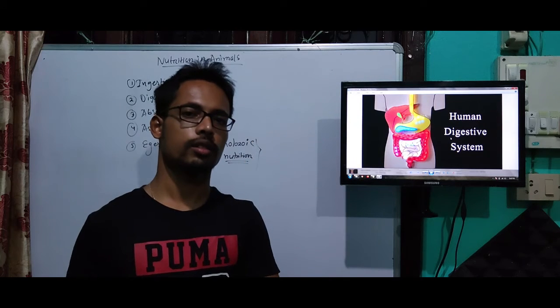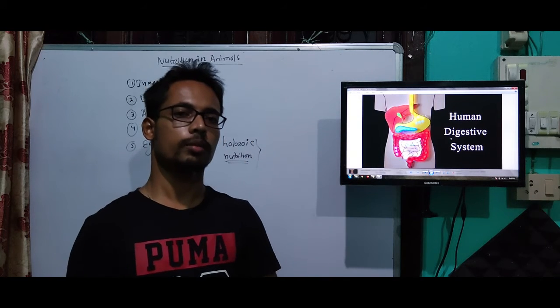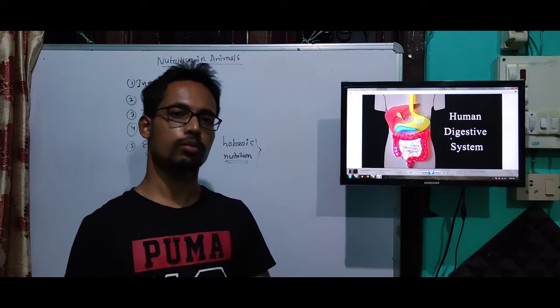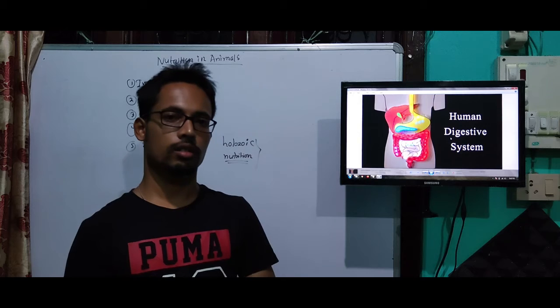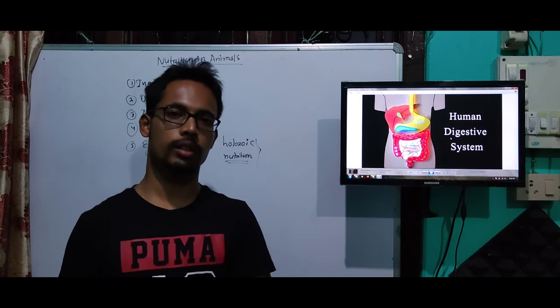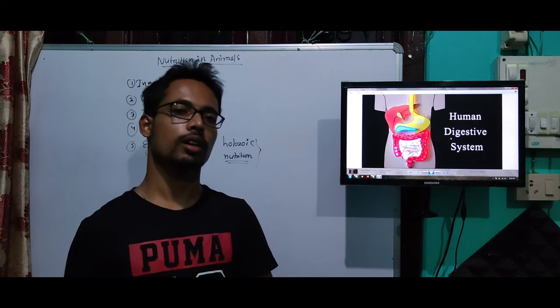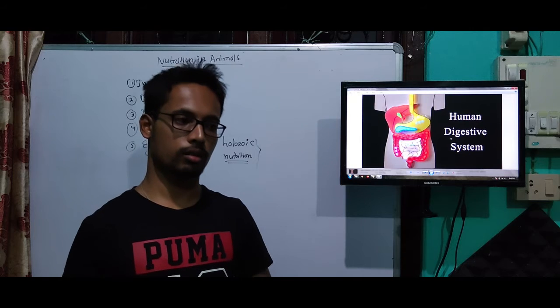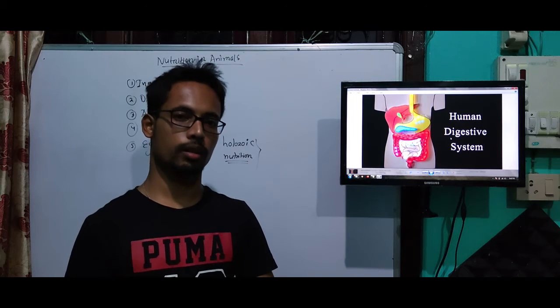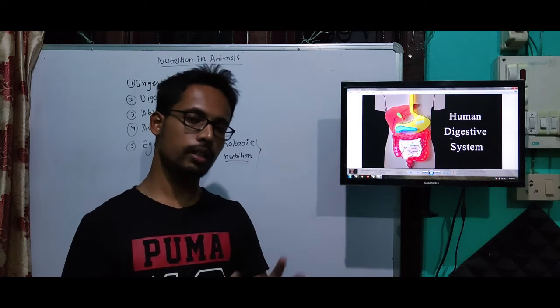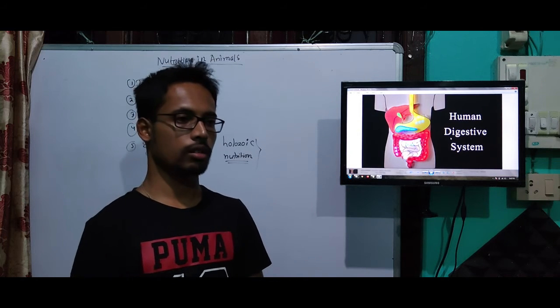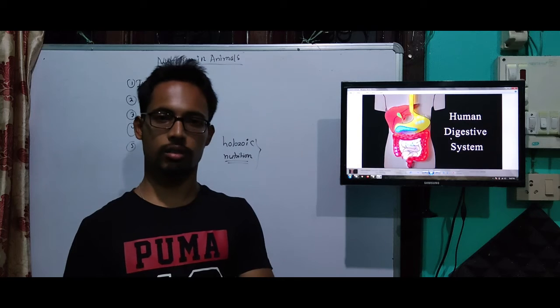Next, absorption. In unicellular animals such as amoeba, absorption takes place in the same cell, in the cytoplasm. Amoeba does not have any highly specialized connective tissue or circulatory system, so absorption happens in the single cell.